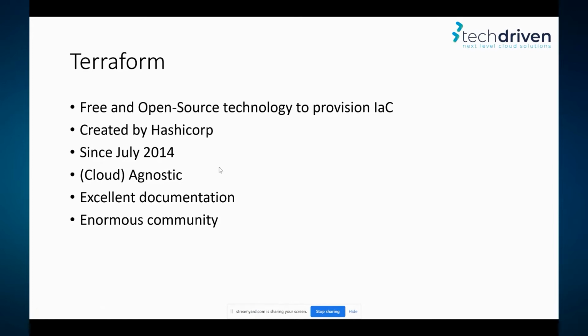Terraform is created by HashiCorp. It already exists since 2014, and it is known for its cloud agnosticy. But many people think different about this. So what this means is you can create templates for Terraform, but you can't use the same templates for both AWS, Google, and Azure, for example, but you can use the same technology. So you have to create separate templates.